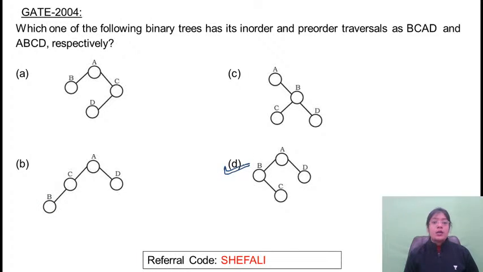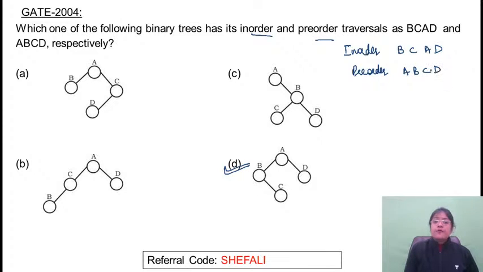It's correct one. So simply आप options को eliminate भी कर सकते हो, और from the in order and pre-order you can construct the tree and you can match the option, right? So in order is given as BCAD and pre-order is given as ABCD.